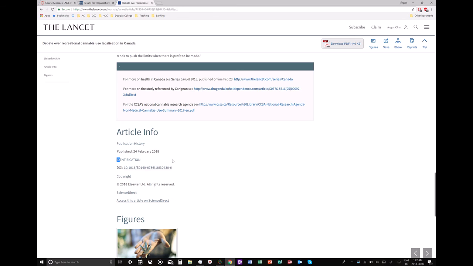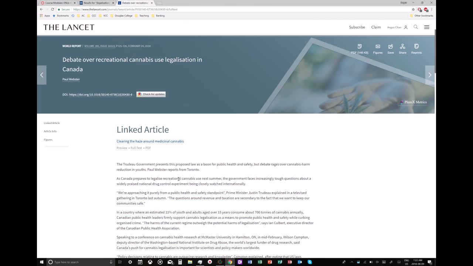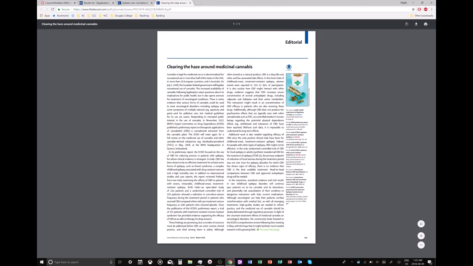You can see the DOI. You can scroll up and see the title and the author and what journal it's in, the volume, the issue, the page range, and the journal database. And I can even download this as a PDF to save, so I can do that too.